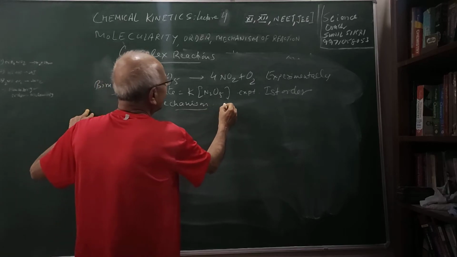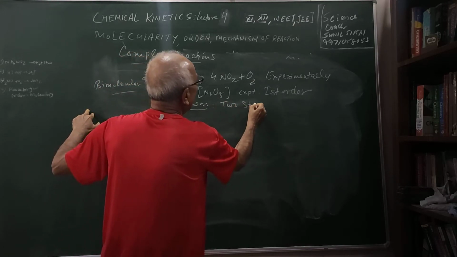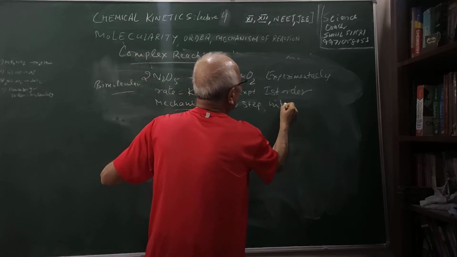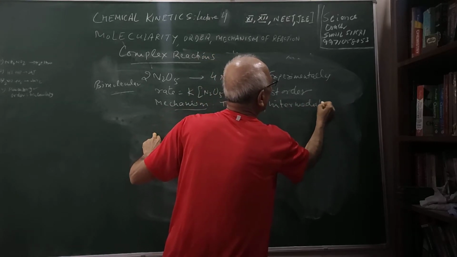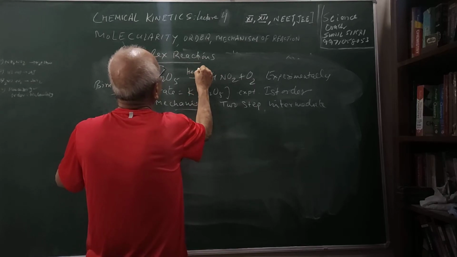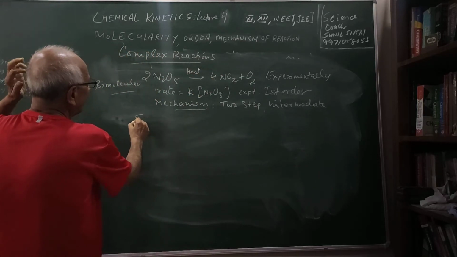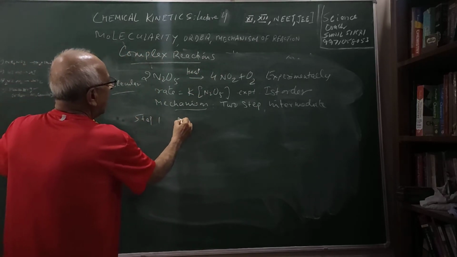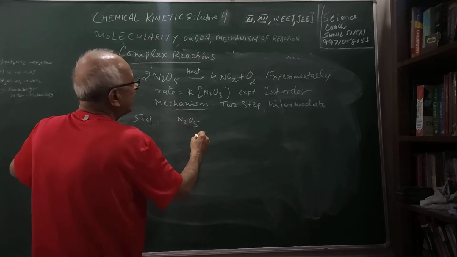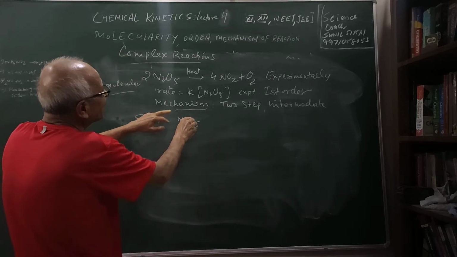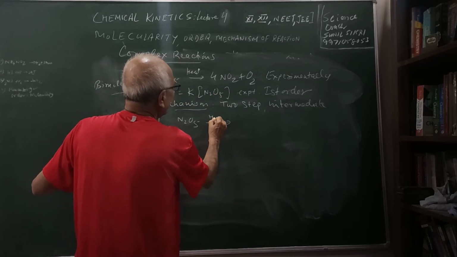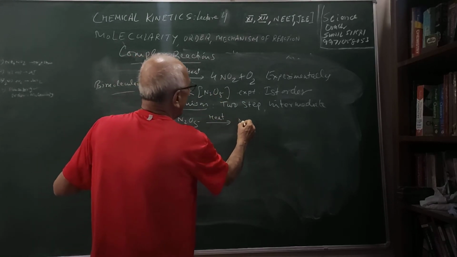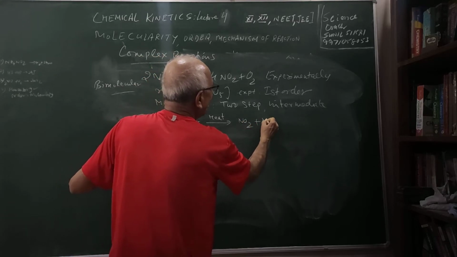That means the reaction takes place in 2 steps, and there is some intermediate which is involved in the reaction. So here I am heating it. So let us see step 1. Step 1, N2O5, because the slowest step has only one power of N2O5. On heating, it is decomposing to give NO2 plus NO3.